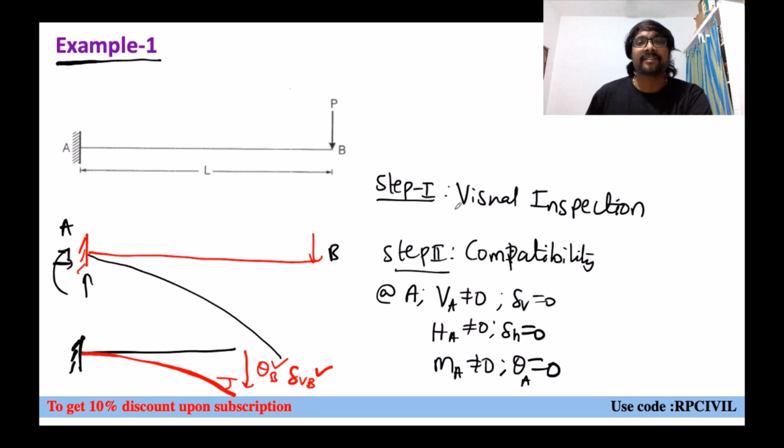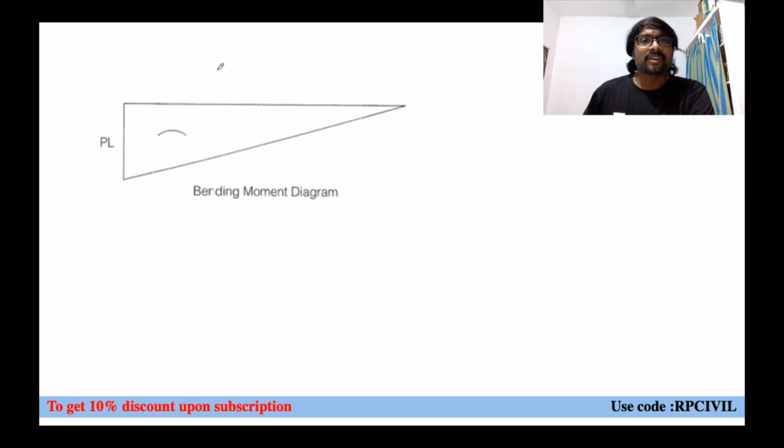Like that. First one is what? By means of visual inspection, normally we have done like this. And by means of compatibility conditions, we are just modifying this curve, right? Instead of making rotation here, we are making rotation after some distance from the fixed support, like that. Now, what is the third step you can say now?